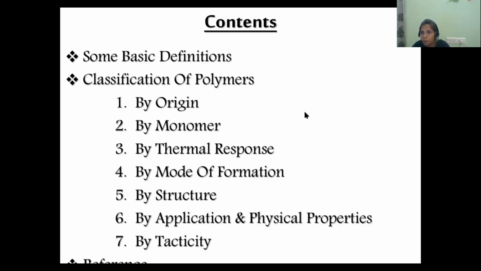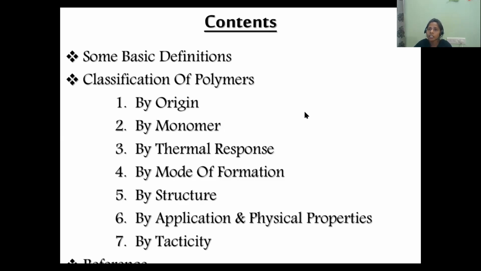And what is the degree of polymerization? The number of monomers in the polymerization process is called the degree of polymerization. So whatever number is repeating in the polymerization process is called the degree of polymerization. And the other one was functionality. Functionality is nothing but the number of bonding sites, or the number of active sites, or the number of active functional groups.